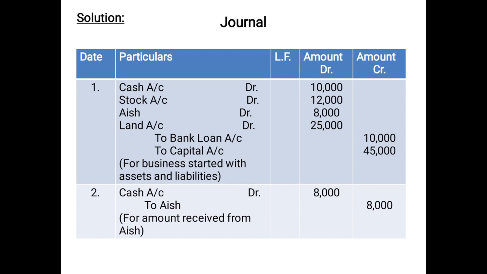Now, when you total the debit and the credit side, the total of debit side is coming to 55,000, whereas the total of credit side is coming to 10,000. That means the asset is more than the liability. So the difference will be transferred to capital account as we have discussed in the chapter journal. So we have transferred the difference to capital account, that is 45,000.